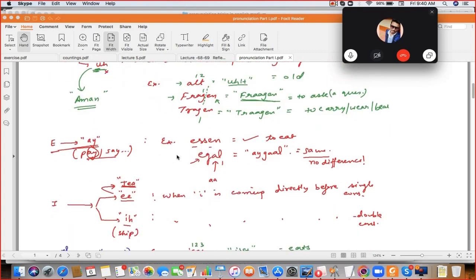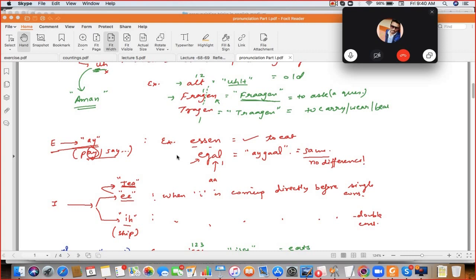Next is E. E has the A sound. Sehen and egal. Speak. After E, if it is one consonant, it will have the long sound. Egal. Sehen and egal. Got it?